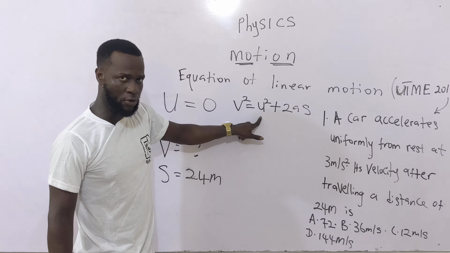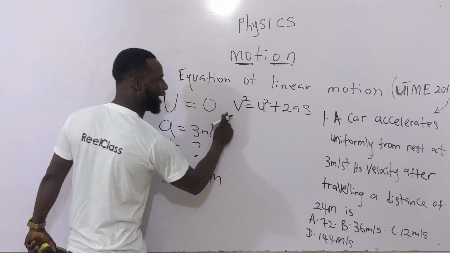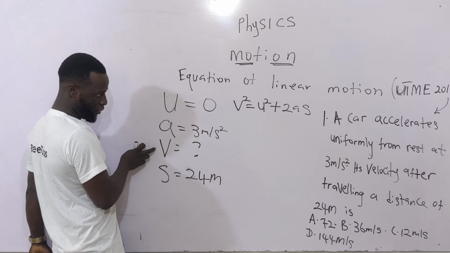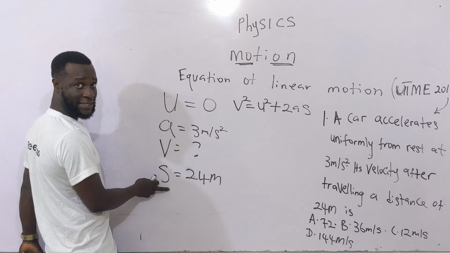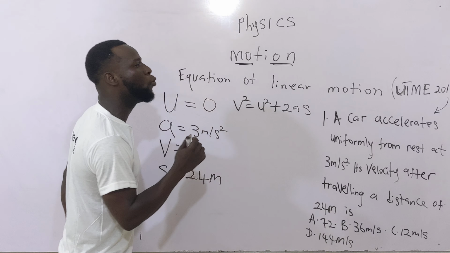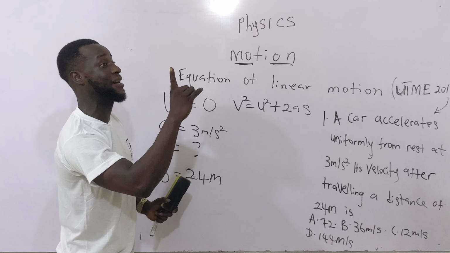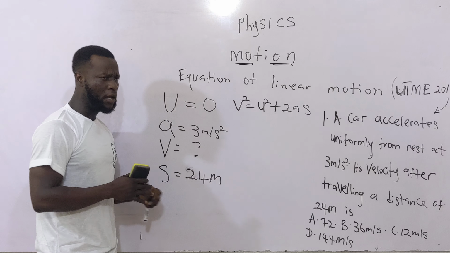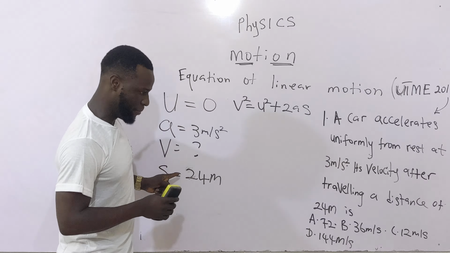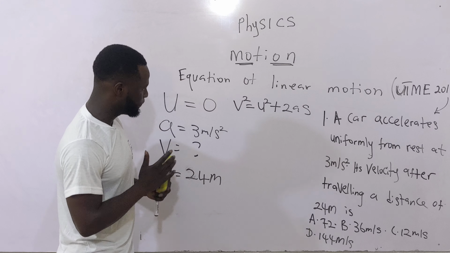Why did I choose this equation? Because it is only this equation that has all of this: initial velocity, acceleration, we are looking for final velocity, and there's distance. This equation contains all of it. I cannot use equation 1 because in equation 1 there's time, and there's no time here. I cannot use equation 2 because in equation 2 there's time, and there's no time here. So I'm using this equation.